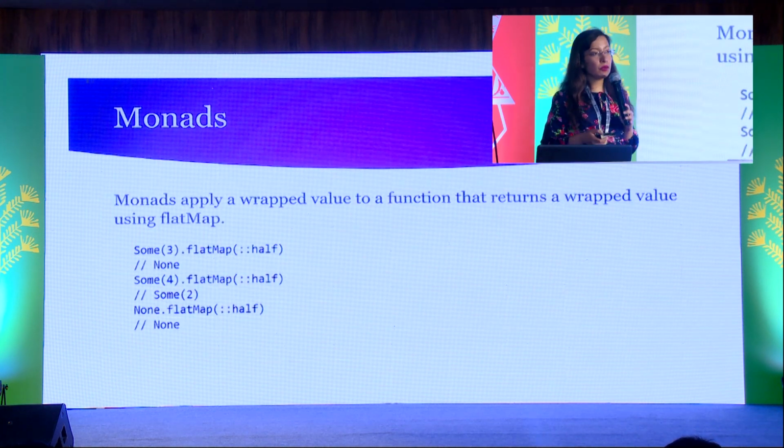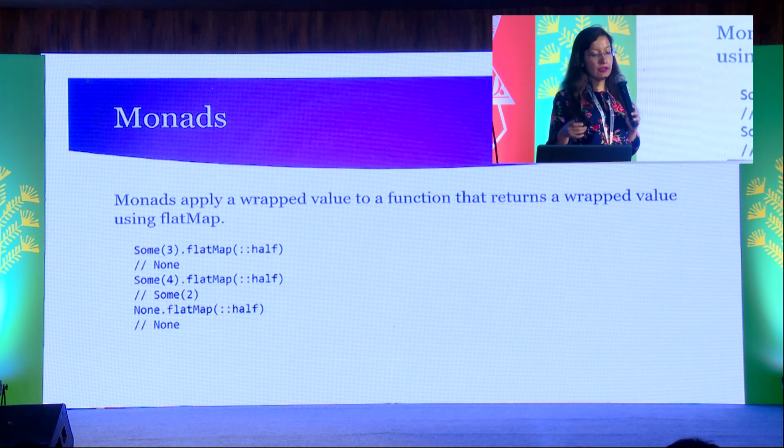So monads apply a wrapped value to a function which returns a wrapped value using flat map. Here we have a function named half. Half takes an input, and if that is an even number, it will return its half. Like if it is 4, it will give Some(2). If it is not an even number, it will return None. So half is a function which returns a monad, and we have a wrapped value Some(3).